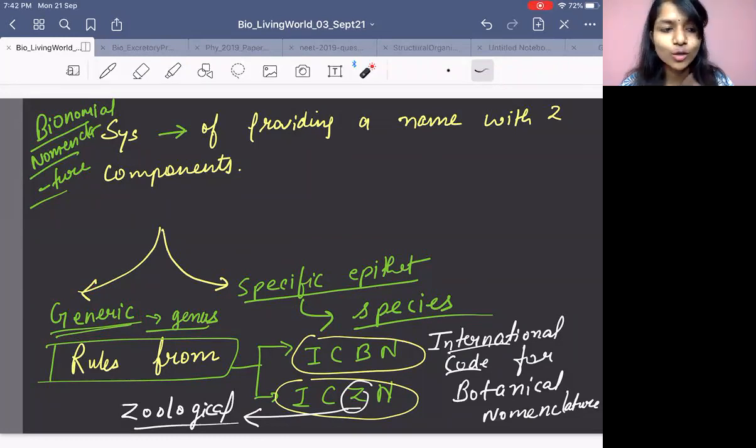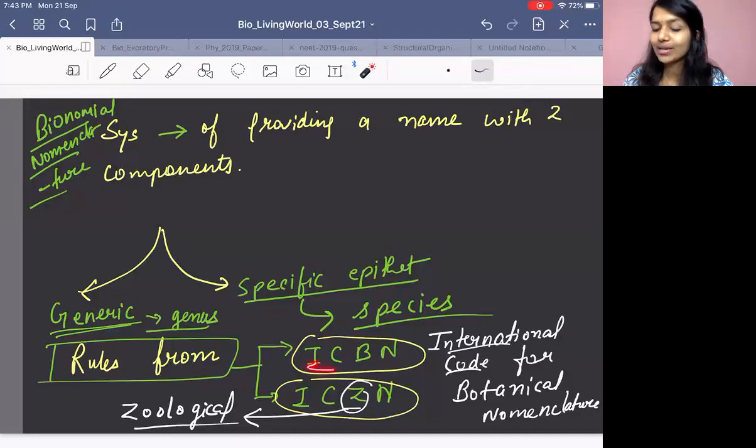Got it? Now the second question which arises is, from where did he get the rules to name a plant, to name an animal? So he chose the rules from ICBN and ICZN. These books had codes, they had rules. So he chose the rules from these books and made the rules for binomial nomenclature.